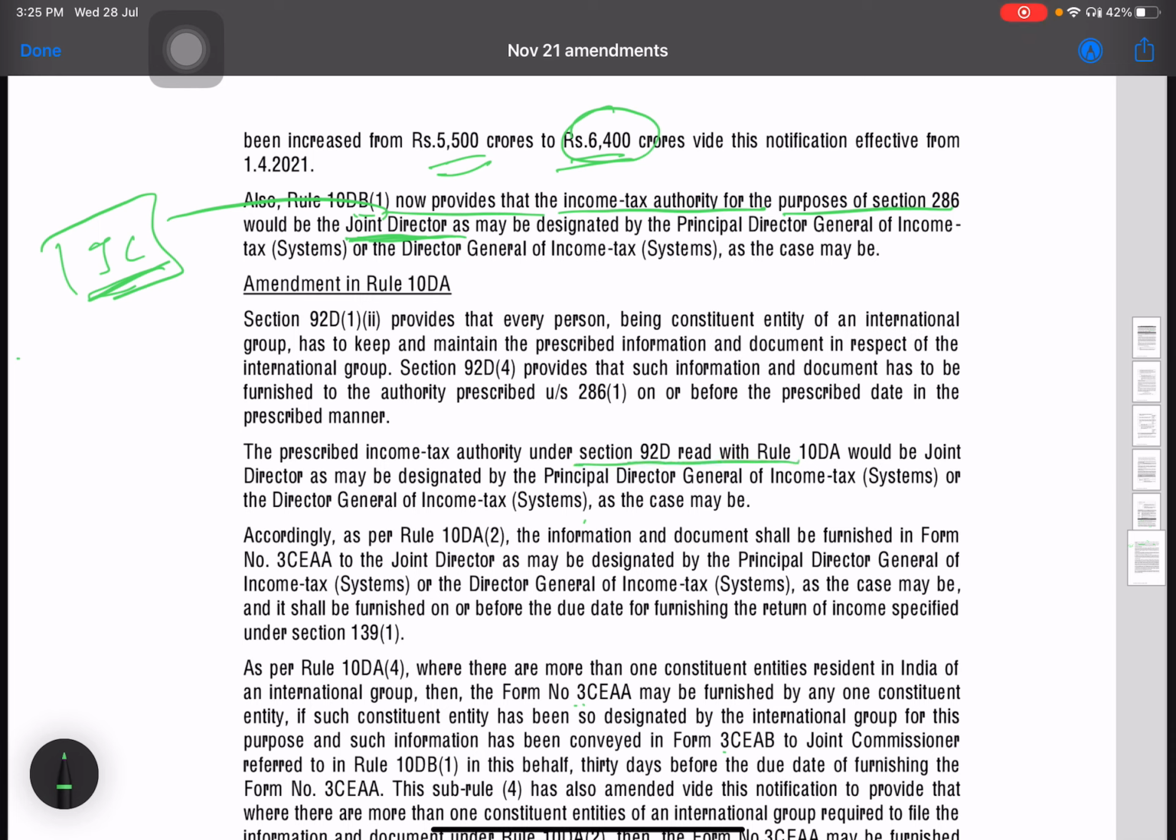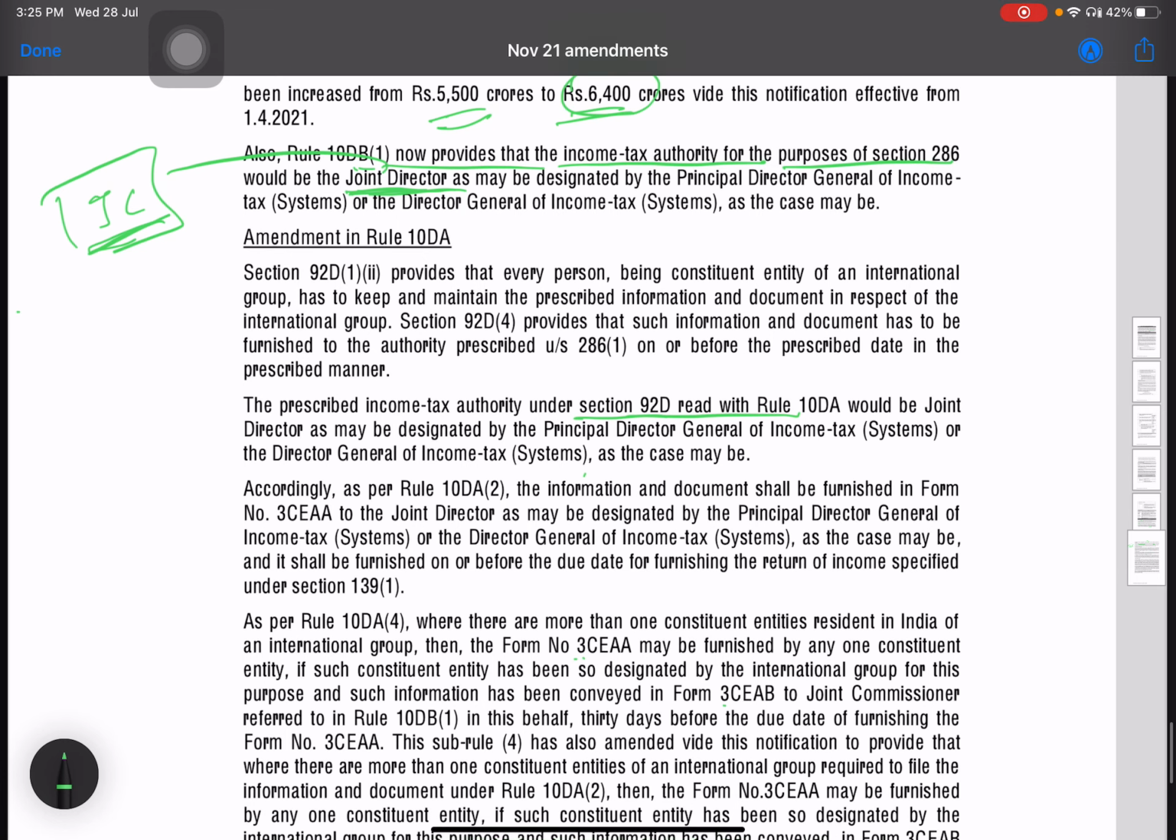Section 92D read with rule 10DA prescribes the documentation that is required to be maintained by an entity undertaking an international transaction or a constituent entity. The constituent entity was required to file Form number 3CE AA. The due date for Form 3CE AA was the due date under section 139(1) for filing the return of income.